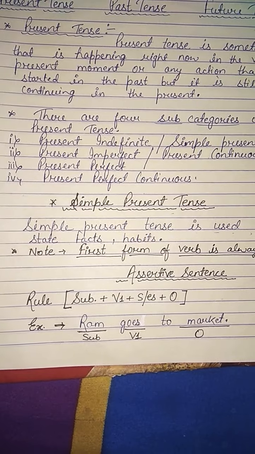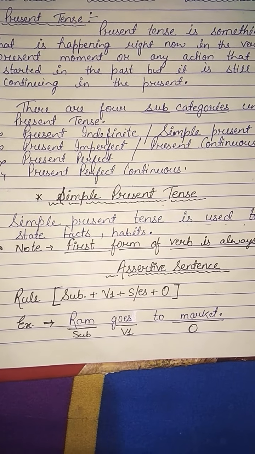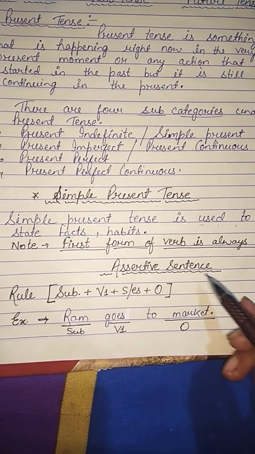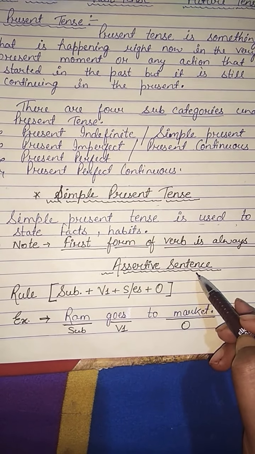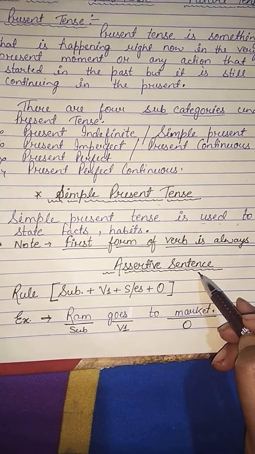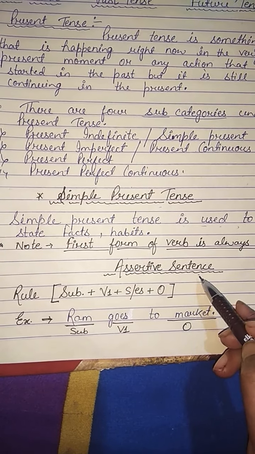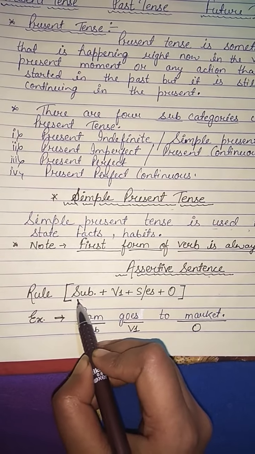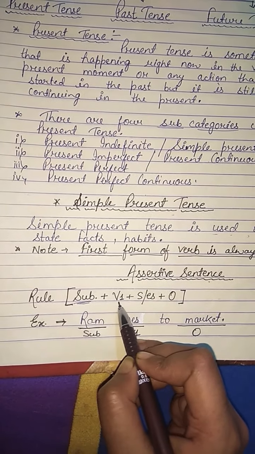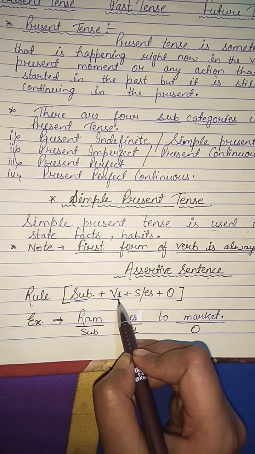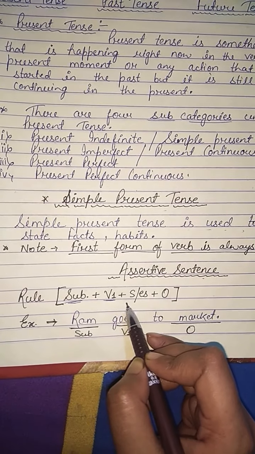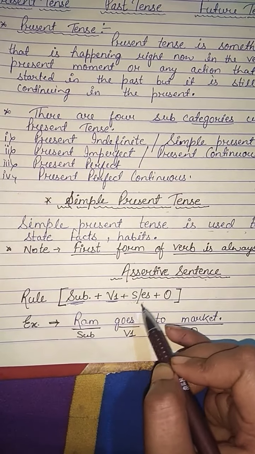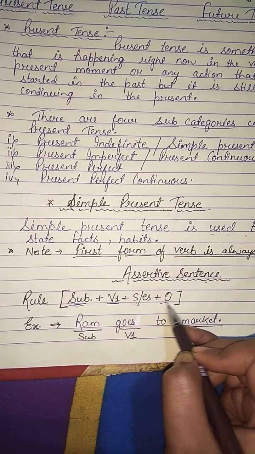Now we will understand simple present tense according to different types of sentences. The first is the assertive sentence. In assertive sentences, the rule for simple present tense is subject plus first form of verb plus s or es according to subject, which we will discuss later, and last, object.